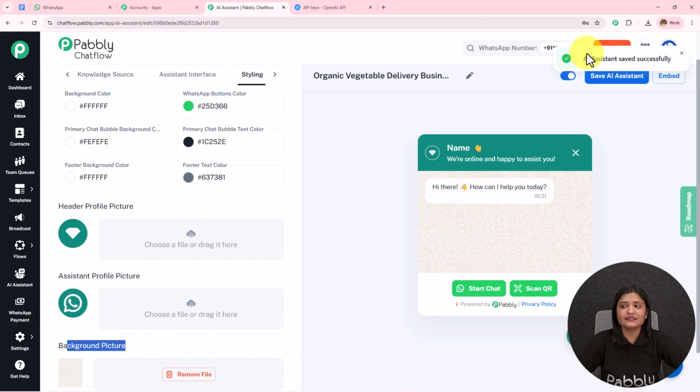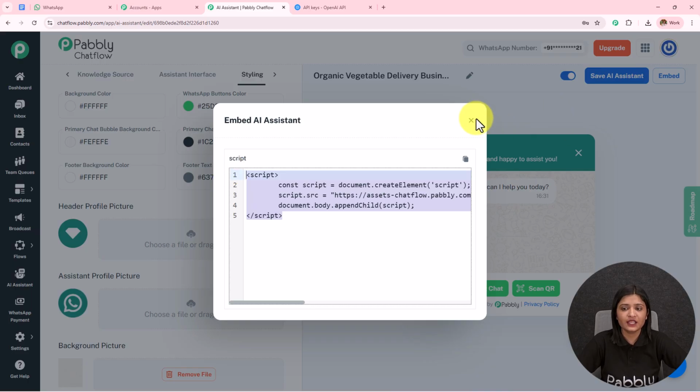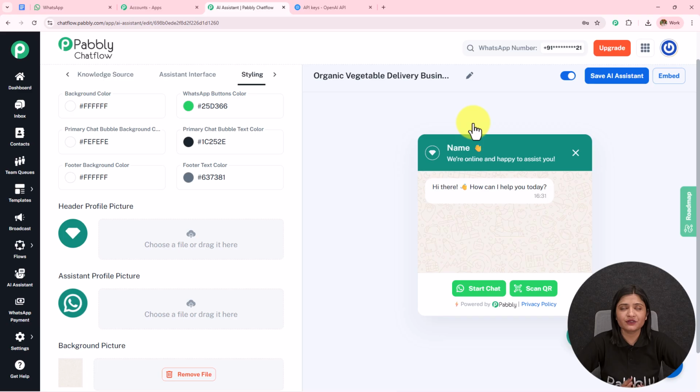We can also embed this AI assistant to our website by clicking on this embed and using this code on our website, and whenever someone clicks on that, they will be redirected towards the conversation. Here we have created this AI assistant, but we have to learn how we can assign this AI assistant to a particular chat, to a particular group or to all the contacts.